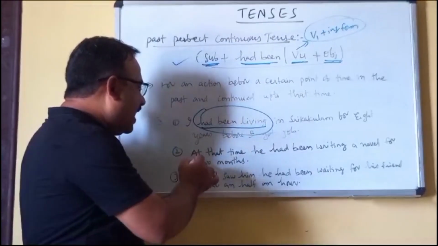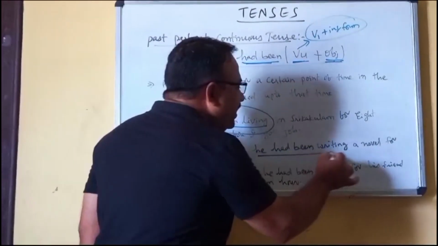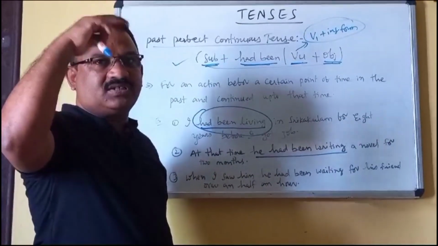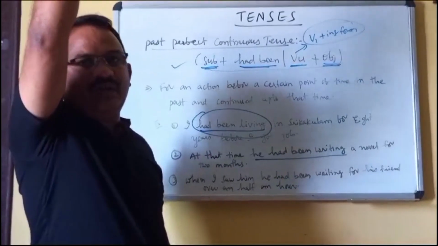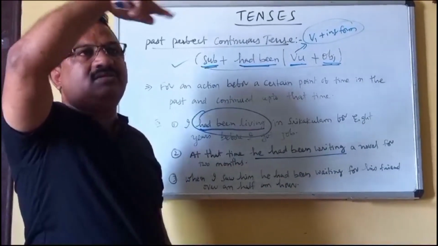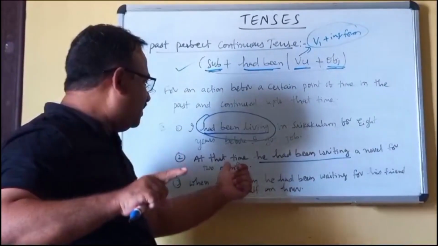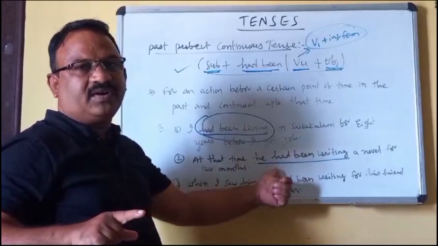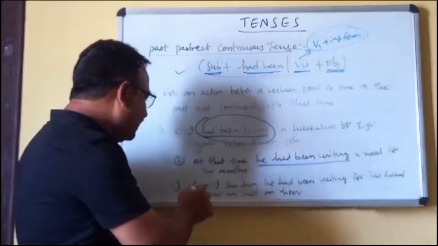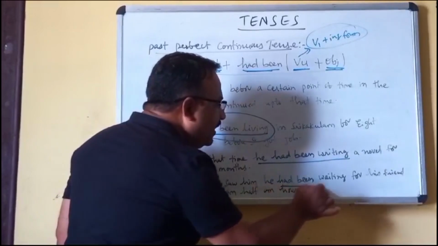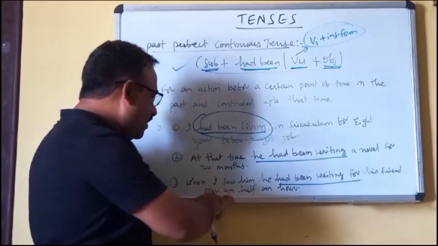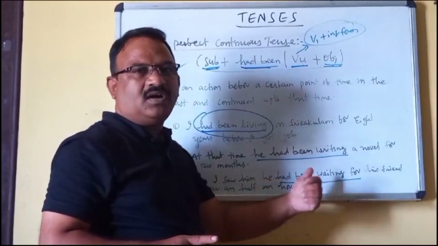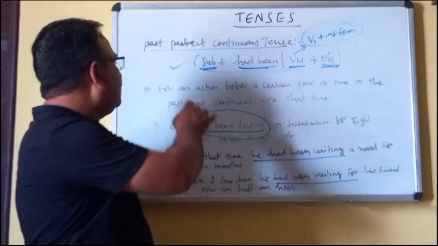And one more. At that time, he had been writing a novel for 2 months. At that time, past action. In that past action, it was continued for some time. So, had been writing for 2 months. And past perfect continuous, you have to use that. And when I saw him, he had been waiting for his friend for over half an hour. Okay, this is also past perfect continuous tense. These are the examples.